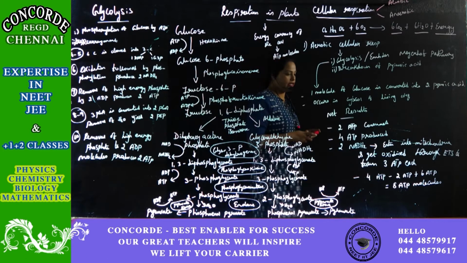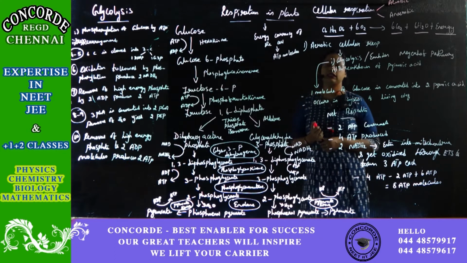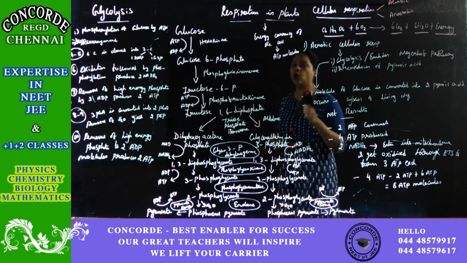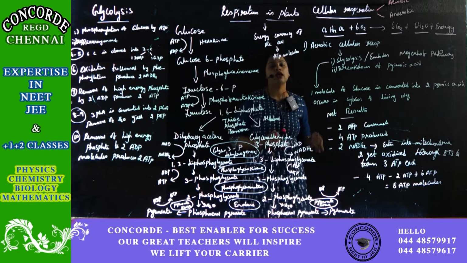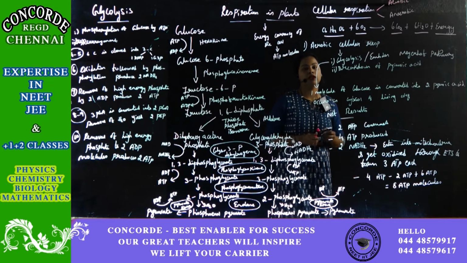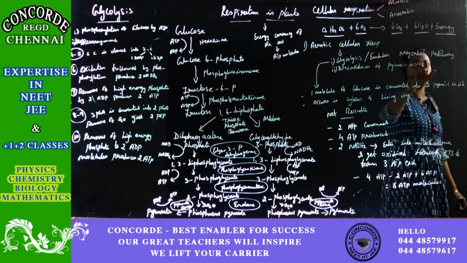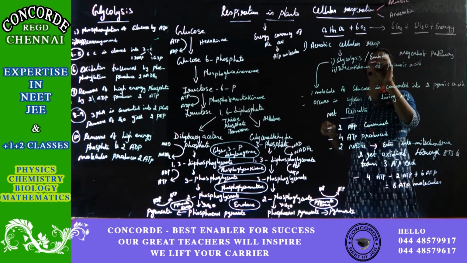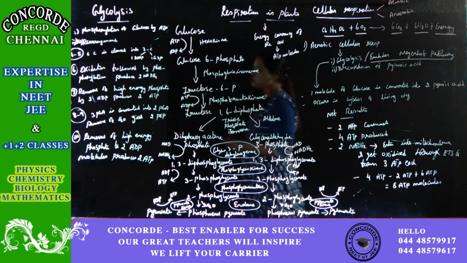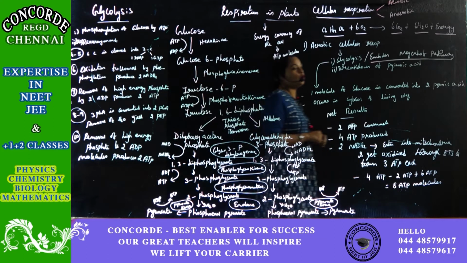So, glycolysis. As you know, glycolysis means here the glucose is broken down. How is the glucose broken down, and what is the end product of glycolysis? It is also called the Embden-Meyerhof pathway, because Embden-Meyerhof is the person who described this glycolysis. So we call it the Embden-Meyerhof pathway or glycolysis cycle.